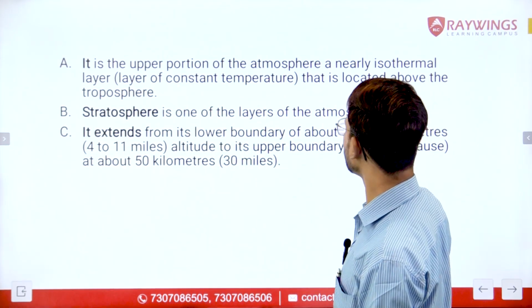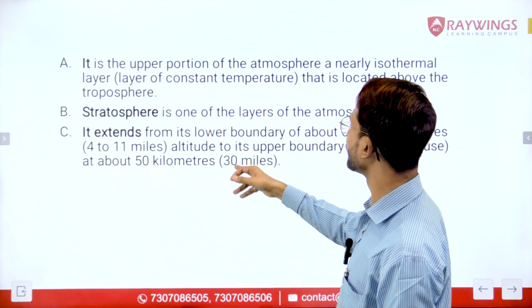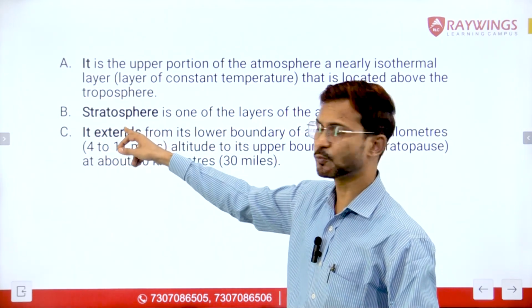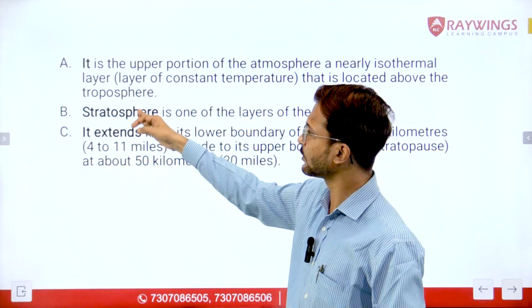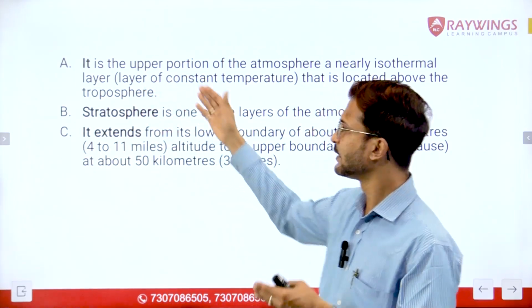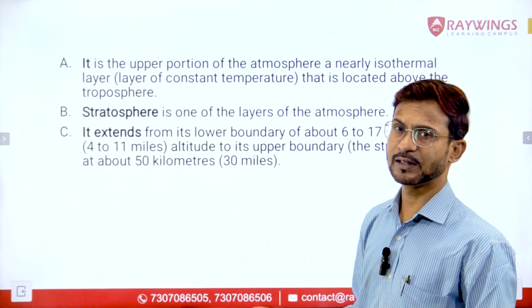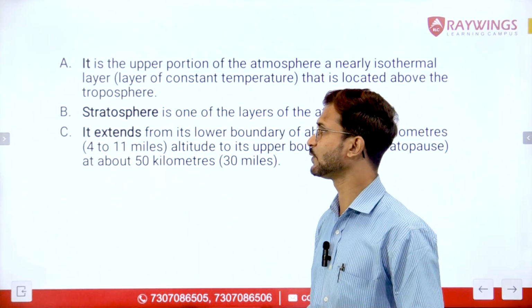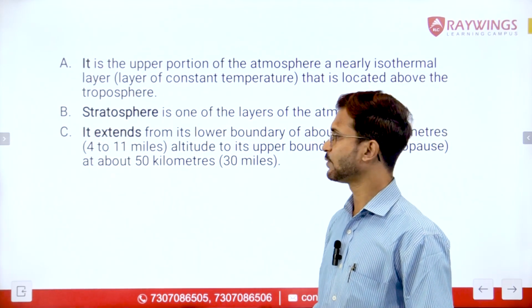Further it was talking about it extends from its lower boundary. Now it here again refers to stratosphere itself. So sentence number C in that case has to be at the closing position. It cannot be anywhere between B and A, right?